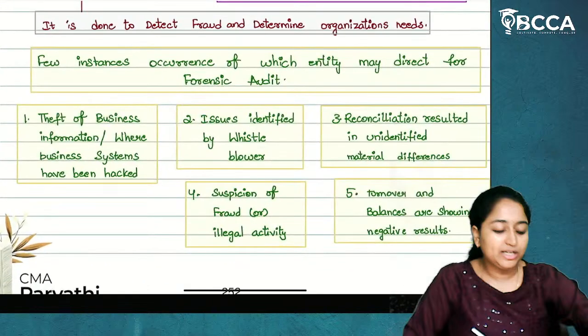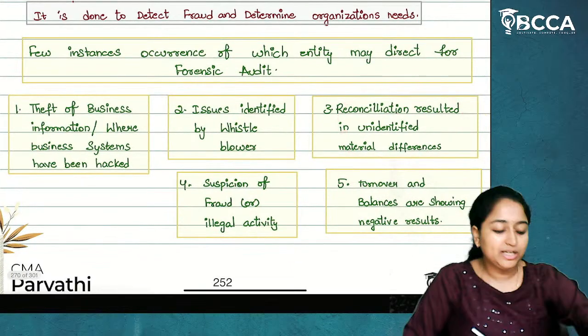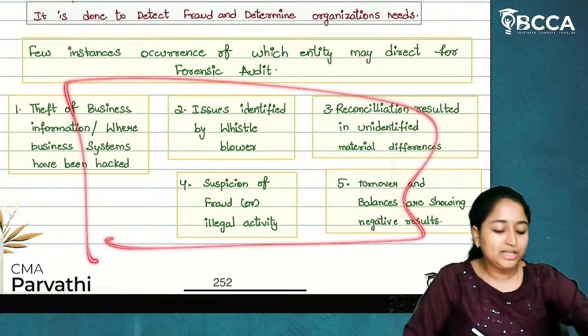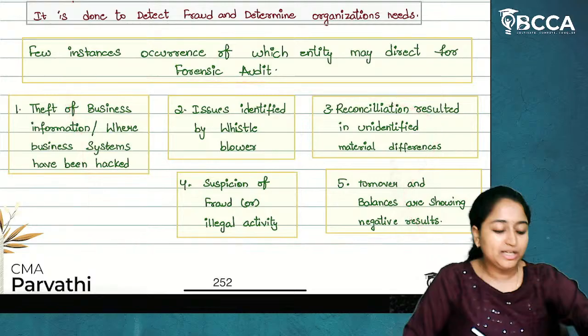So, if any issues have been identified by a whistleblower, in that case also you will commence a forensic audit. And reconciliation results are gotten, and there is an unidentifiable material difference. So, whatever reconciliation you have done, there is a difference between both the records, and that is the unidentifiable difference, which means we are not able to find the reason for the difference. Suspicion of fraud or illegal activity. Turnover and balances are showing negative results. In all these instances, a forensic audit can be commenced by an organization.